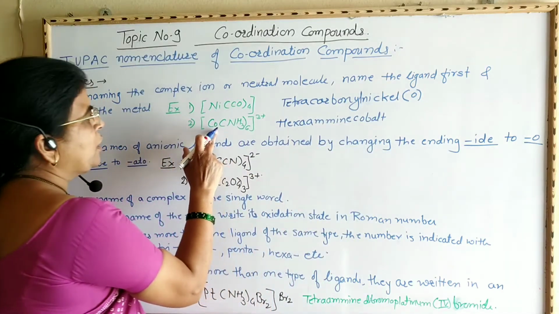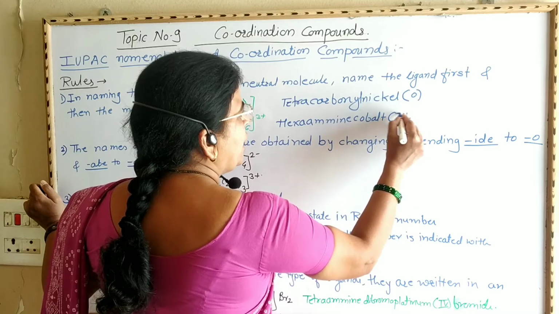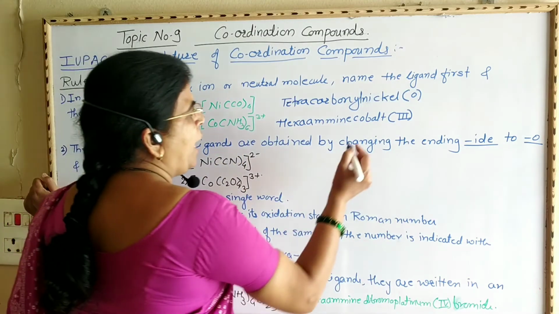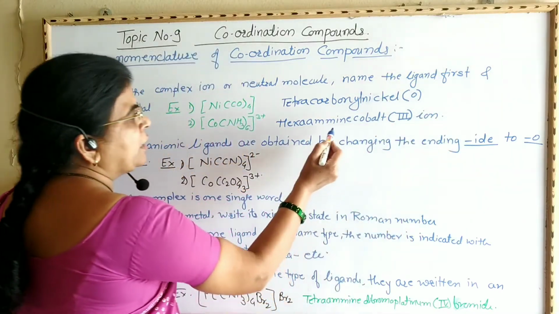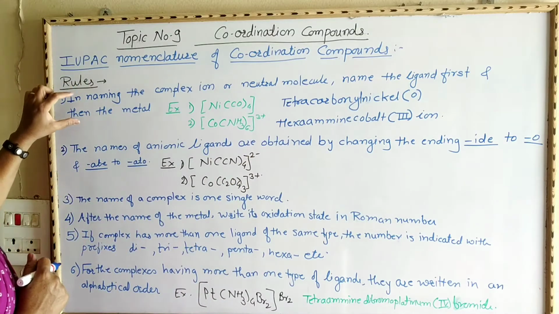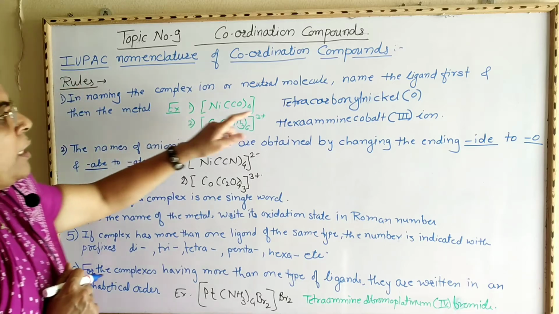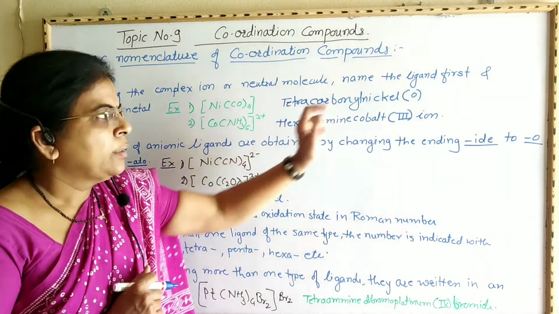Now here the oxidation state of cobalt is 3. Write it in parentheses in Roman numerals, and it is an ion, so write here ion. That is hexaamminecobalt(III) ion. In this rule, it is suggested that we write the name of the ligand first and then the metal ion.